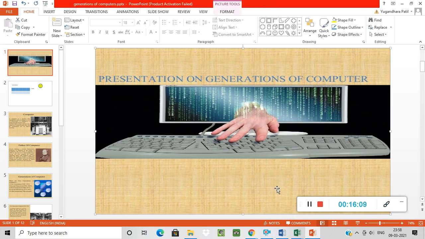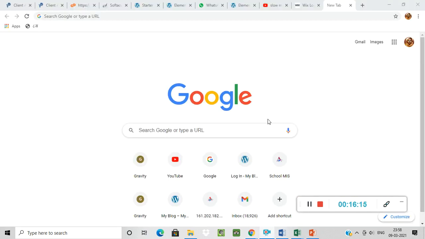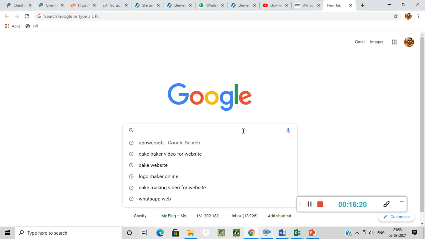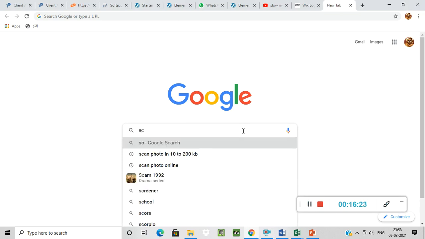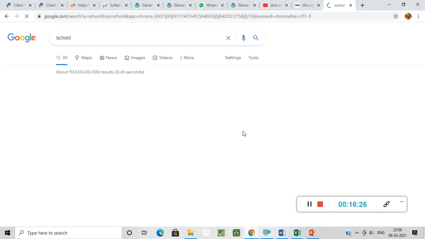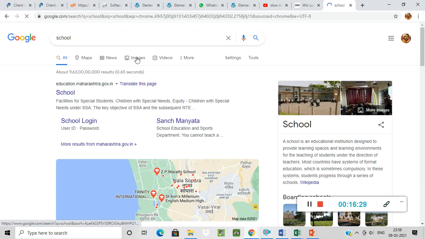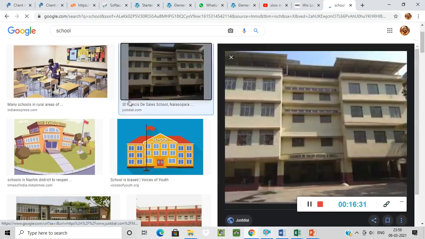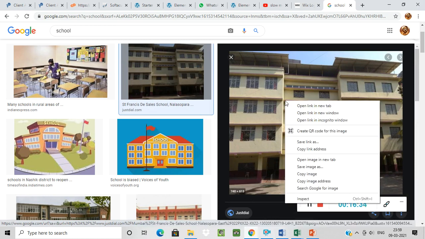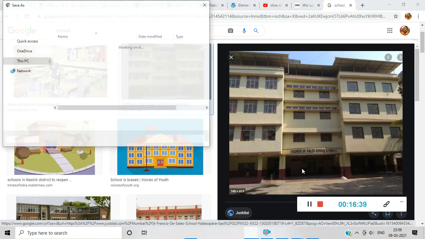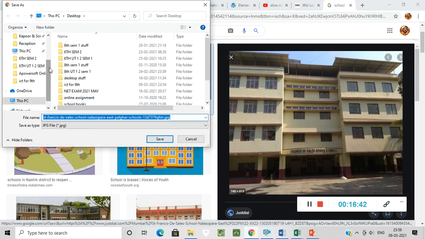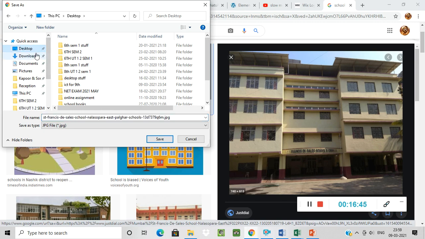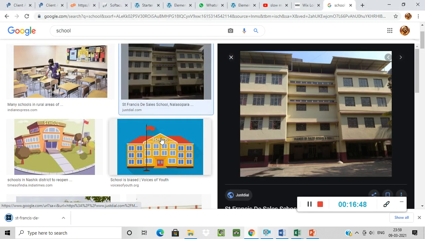See how to download the images over here. See, just open Chrome, Google Chrome or any browser, and search here anything. Okay, suppose I am searching a school. After searching, click on the images and select any image here, and just right click on that image and click on save image as. Okay, save that picture in your computer or on your desktop, and click on the save button. See, the image is already saved on your desktop.